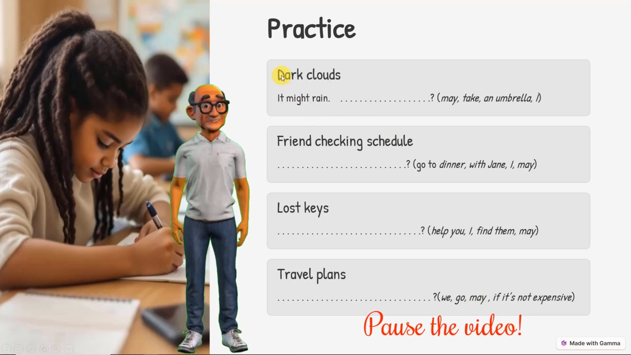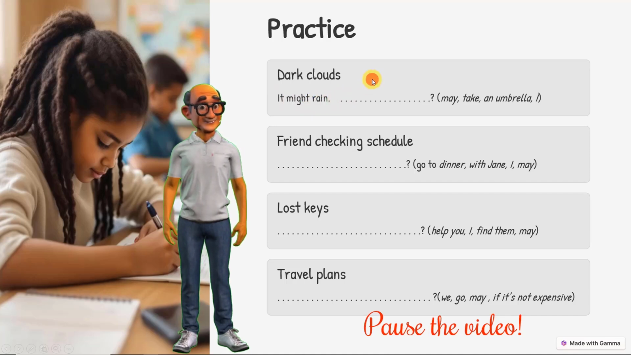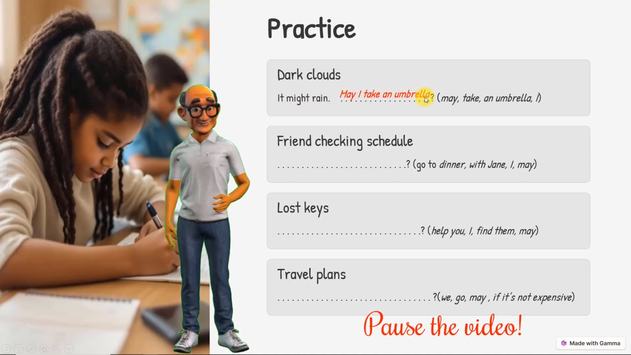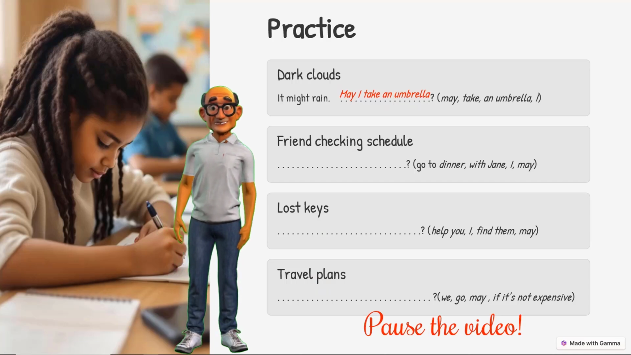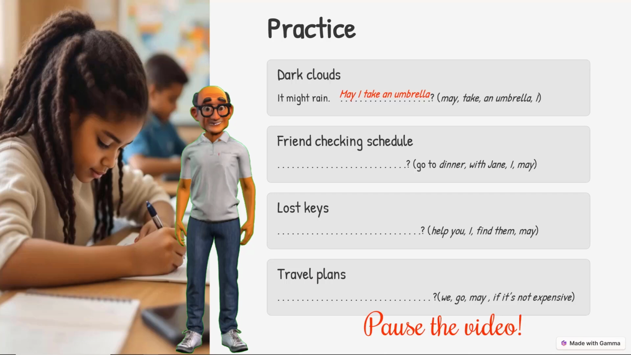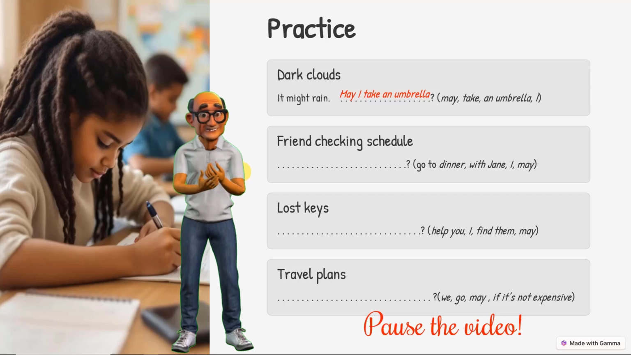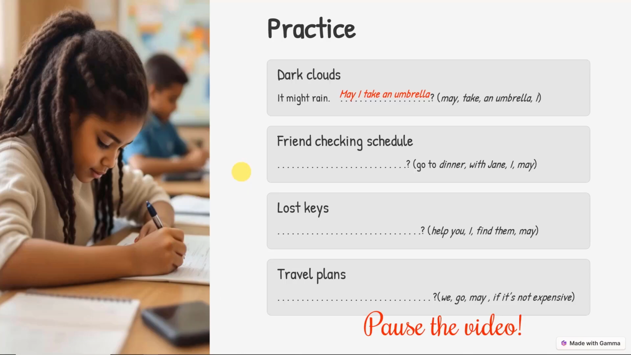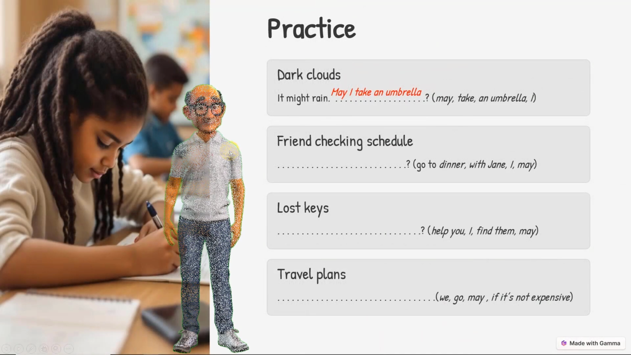Righto, guys, like I said just now, dark clouds, it might rain. So the question would be, may I take an umbrella? Okay, I've given you the first one. You do the other three. Guys, take your time and figure it out. And if you're not sure, just rewind the video a little bit and look it up. And try and do it as accurately as possible. Hey, you must pause the video. Okay, I assume that you paused the video.